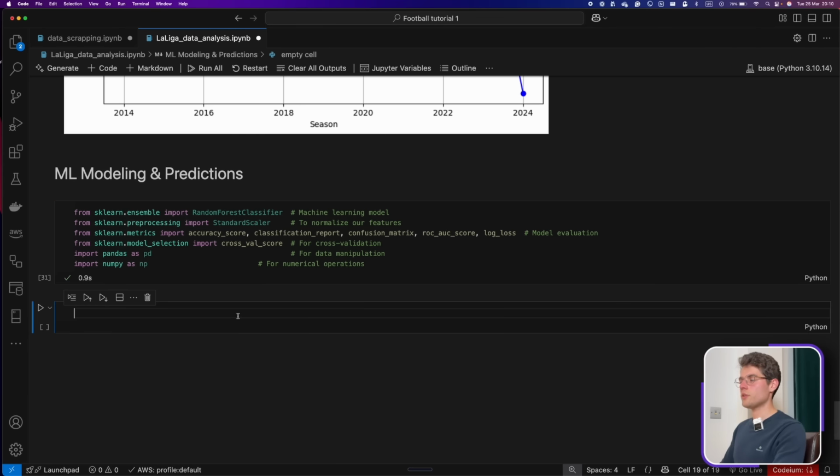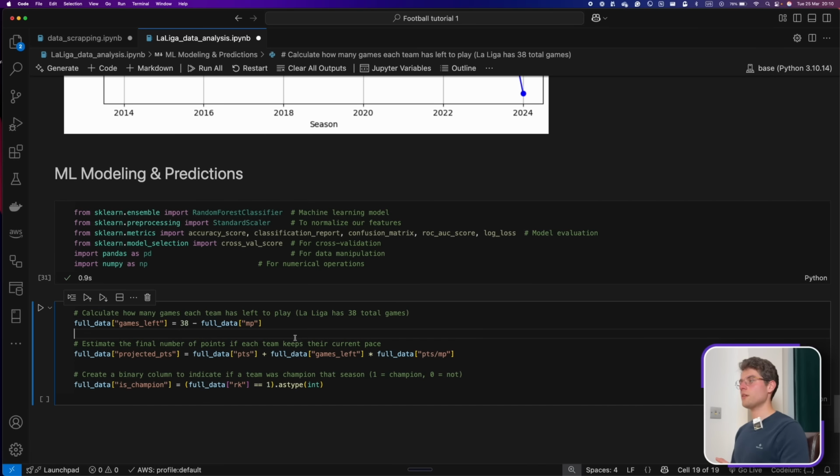What we're going to do first is create a few features that we're going to use. The first one we call games left, because this season is ongoing and there are many games that were played already, and we obviously need to know how many we have left to make good predictions. We're also creating a new column called projected points, which is for us to roughly estimate the projection of points of each and every team by the end of the season.